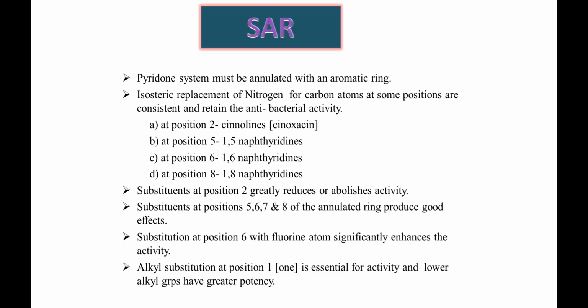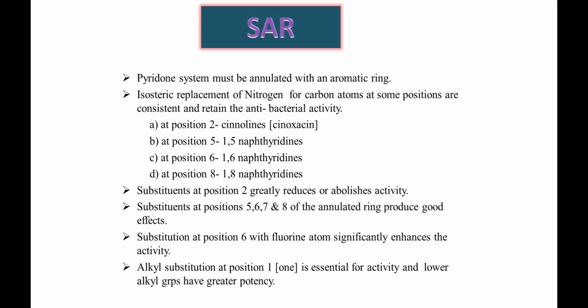If the carbon at the 5th position is replaced by a nitrogen, then it is known as 1,5-naphthyridine. If the carbon at the 6th position is replaced by a nitrogen, it is called 1,6-naphthyridine. And if the carbon at the 8th position is replaced by a nitrogen, it is known as 1,8-naphthyridine. So these are the various substitutions which are tolerated in the ring. If carbon is replaced by nitrogen in these positions, the antibacterial activity is retained. So it can tolerate bioisosterism.